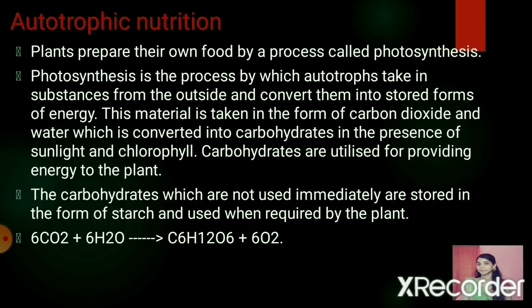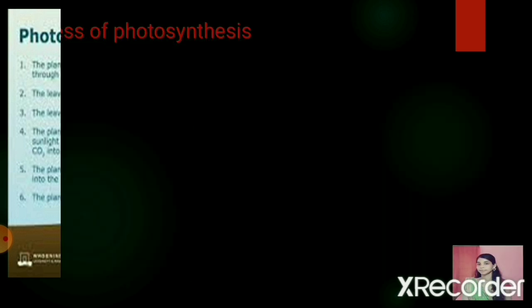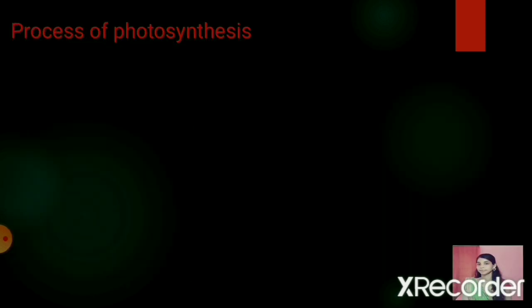It is carbon dioxide and the water molecules get converted into glucose and oxygen. This takes place in the presence of sunlight and the chlorophyll. The process of photosynthesis, we will study in detail how the photosynthesis process occurs.